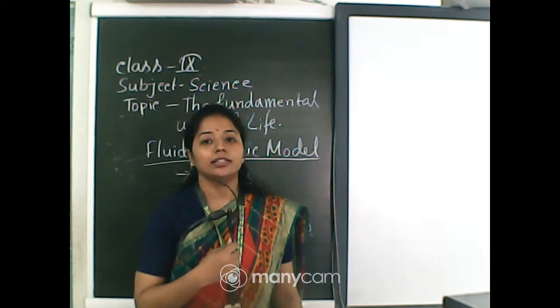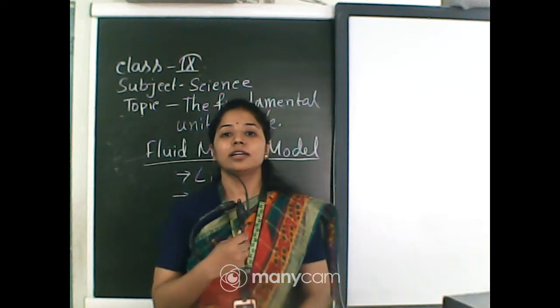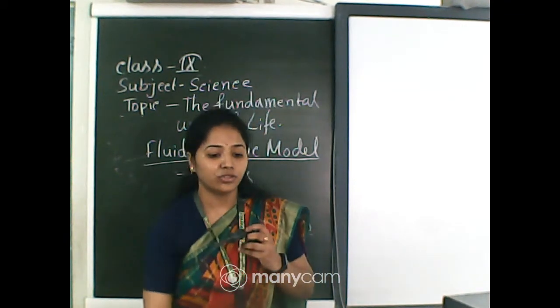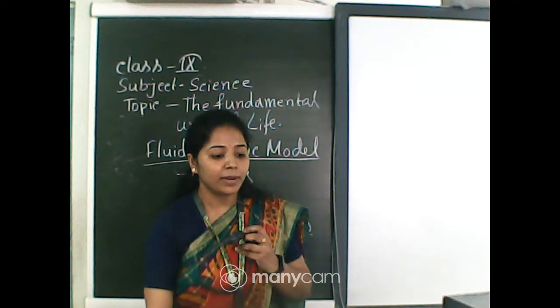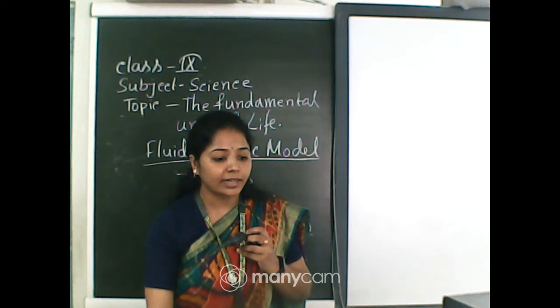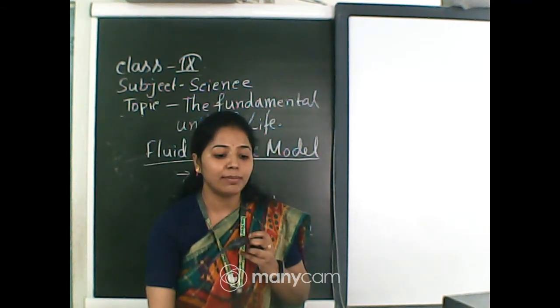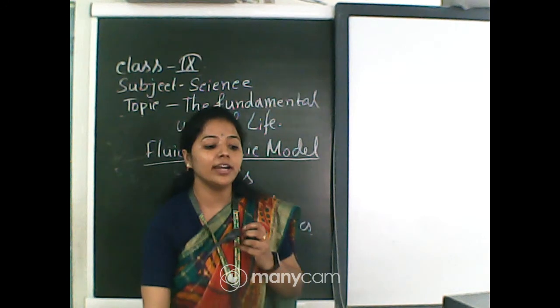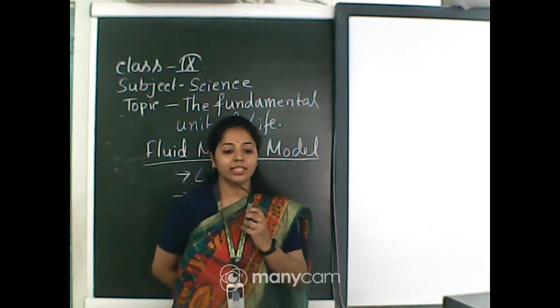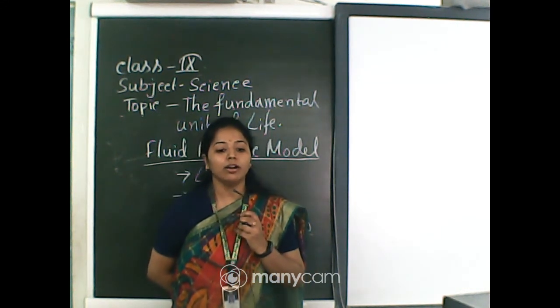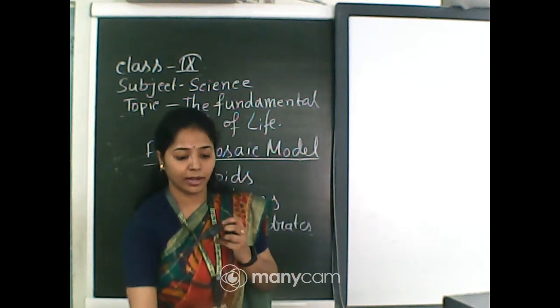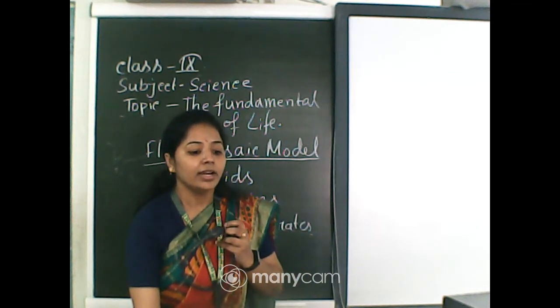The carbohydrates attach themselves with the lipids and proteins and are found on the extracellular side of the membrane.